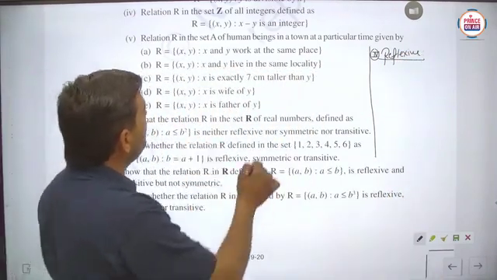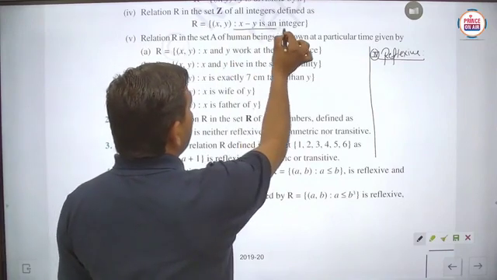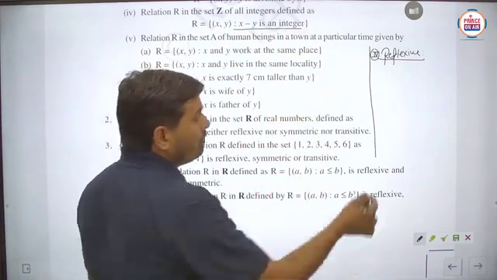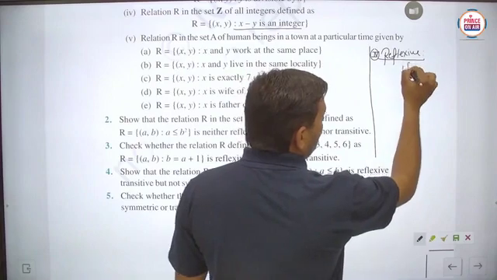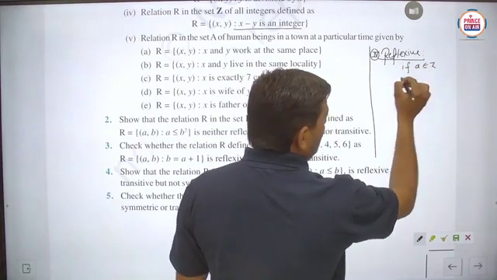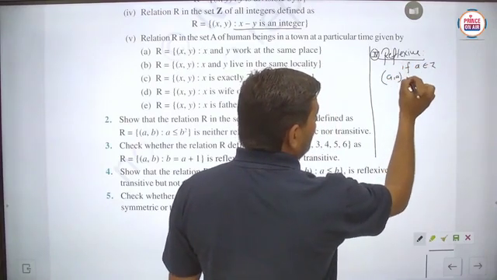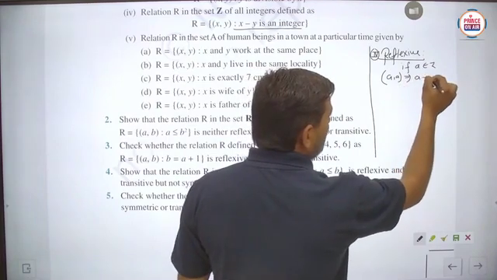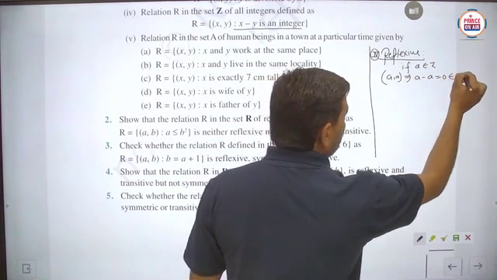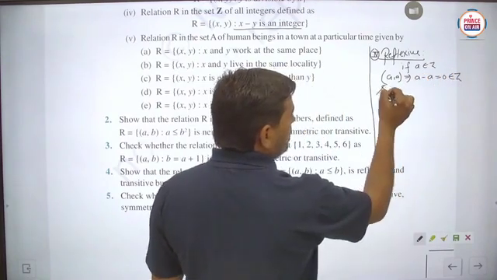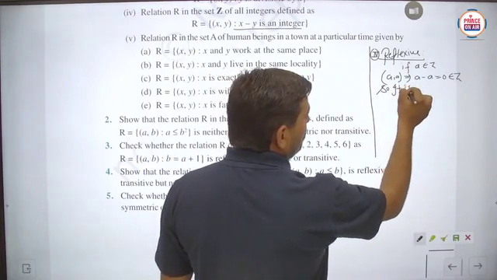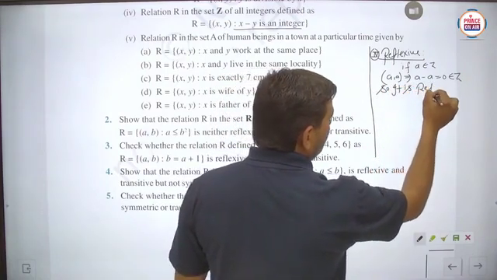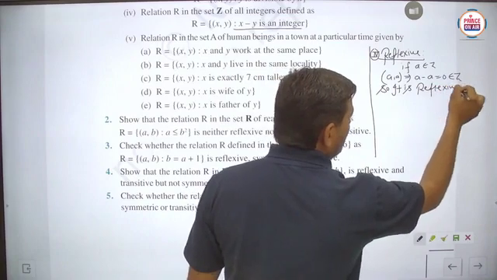Here x minus y is an integer. If any element a belongs to the integers, then (a, a) implies that a minus a will be 0, and 0 belongs to the integers. So it is reflexive.